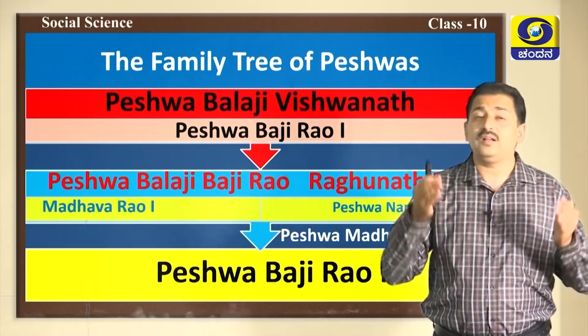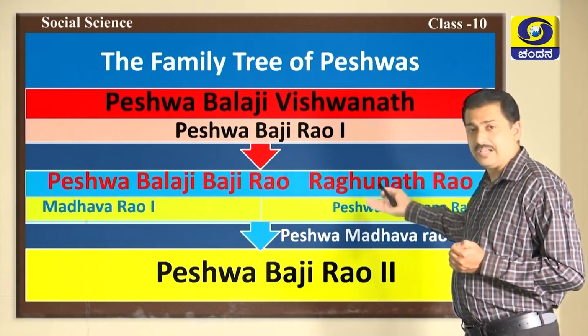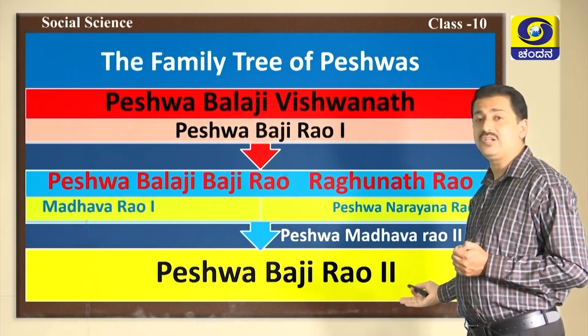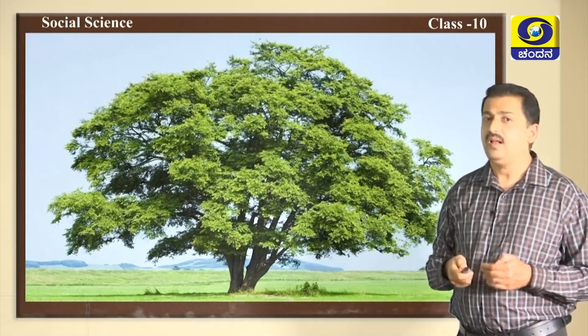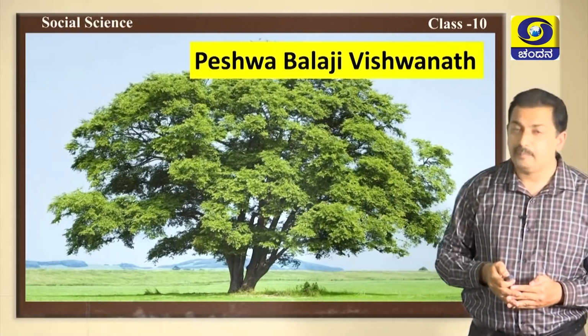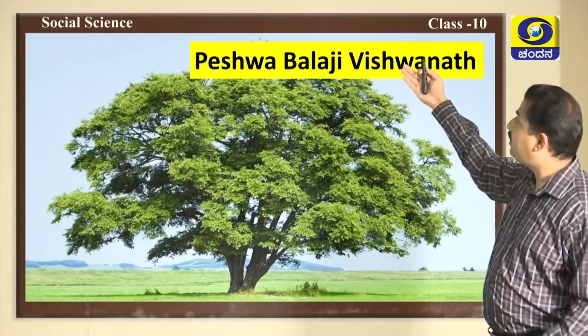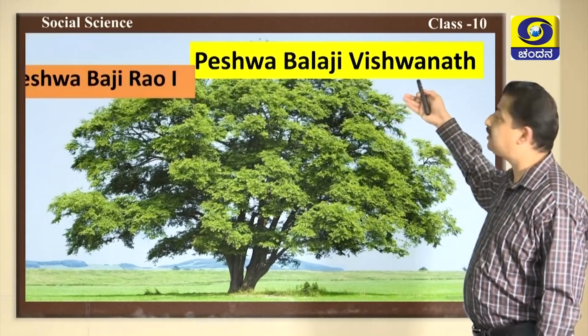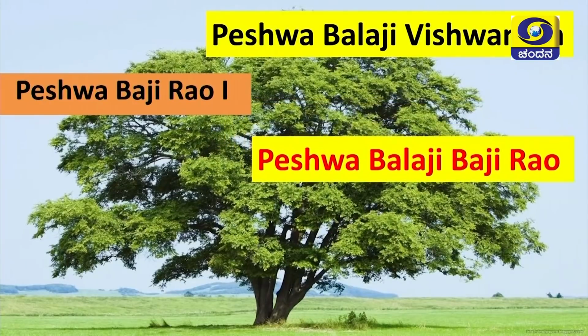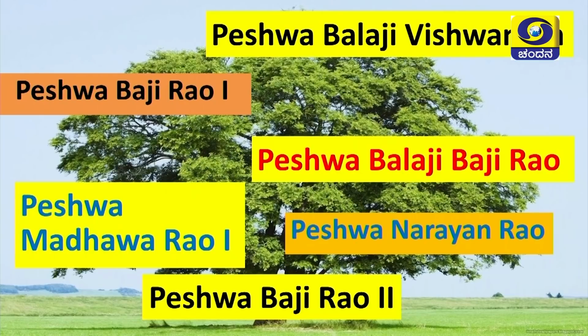Bajirao II was the son of Raghunath Rao. So, this is the family tree of the Peshwas. It began with Balaji Vishwanath and ended with Bajirao II. Now, let me show you the same in the family tree of Peshwas. First Peshwa Balaji Vishwanath, then Peshwa Bajirao I, afterwards Peshwa Balaji Bajirao, Peshwa Madhavrao I and then Peshwa Narayan Rao.